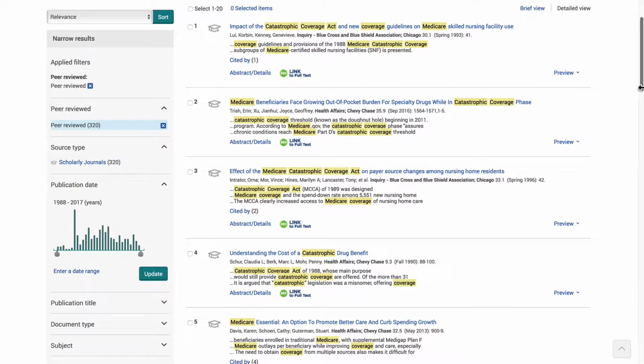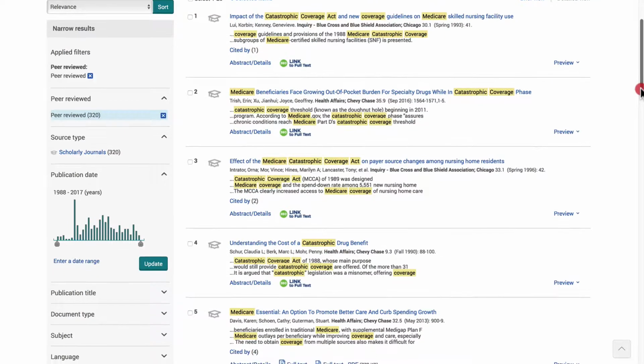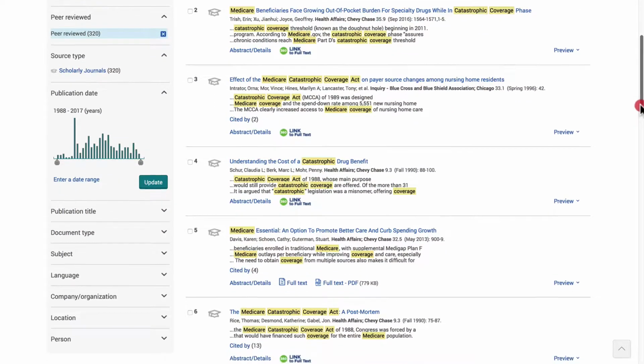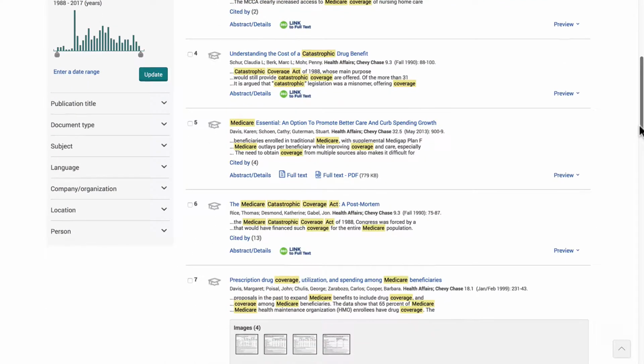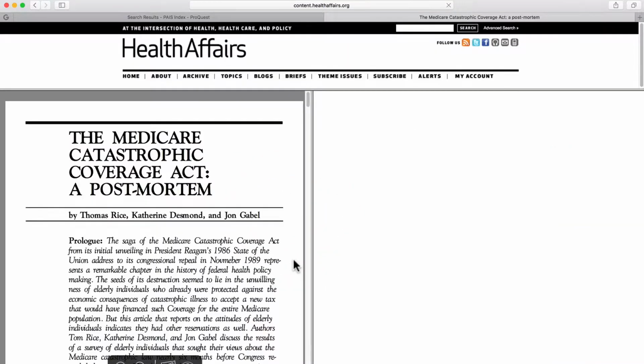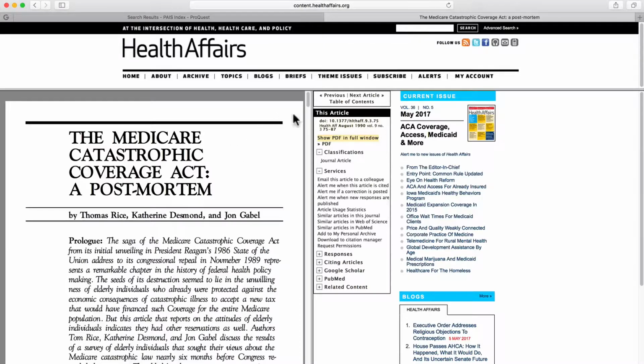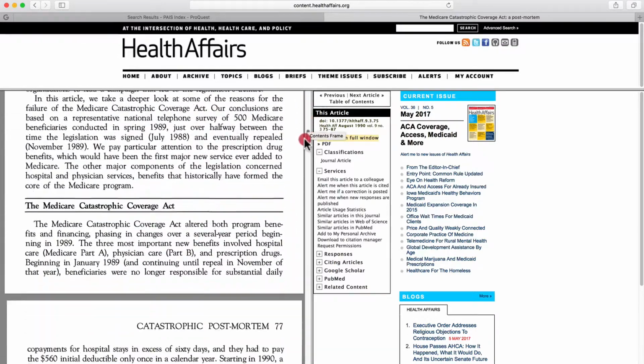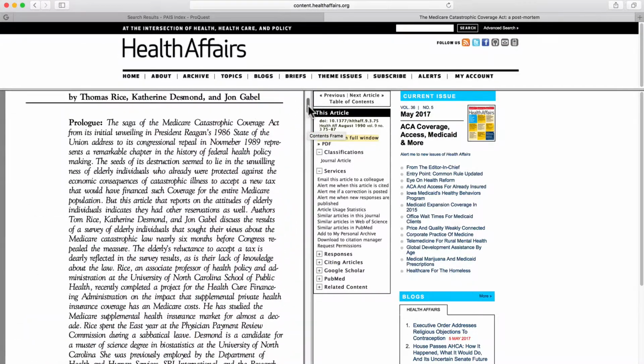As I scan through the titles, number 6 catches my eye. The Medicare Catastrophic Coverage Act, a postmortem. This could be useful for my policy paper, as I do have to analyze this particular act. Now, I can click on Link to Full Text because I know I'm in peer-reviewed journal articles. And here, the journal article has opened up, and it's all in its full text for me to read or download as I wish.